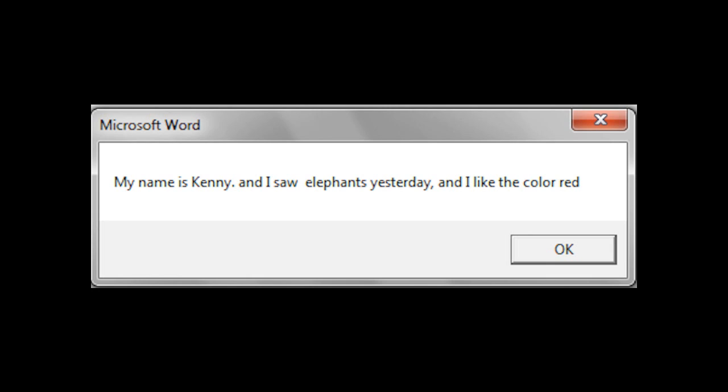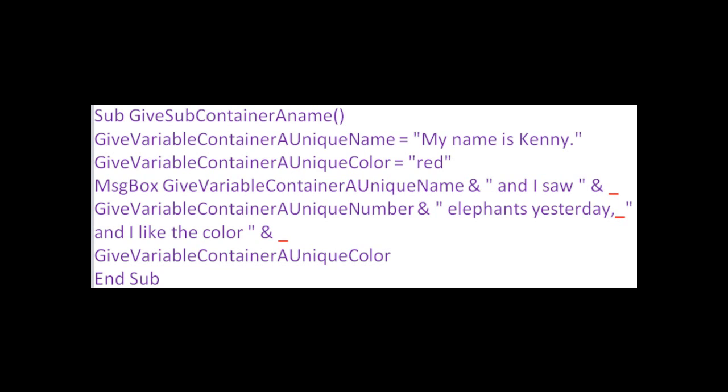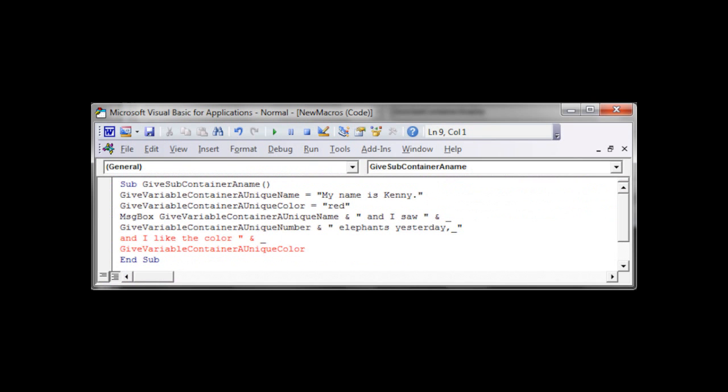This is the same code, but I have broken it up incorrectly. Notice the 1, 2, 3, 4, 5th line. I broke that up incorrectly. Notice how I have the underscore just inside of a text string where you have a double quotation mark after it. That is incorrect coding. It will not work. This is what it looks like in the VBA module. It recognizes directly after where I have that incorrect underscore, it shows all red text. It will not execute.